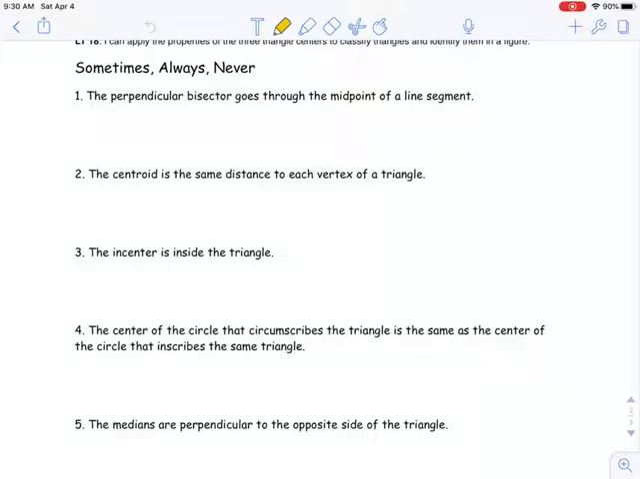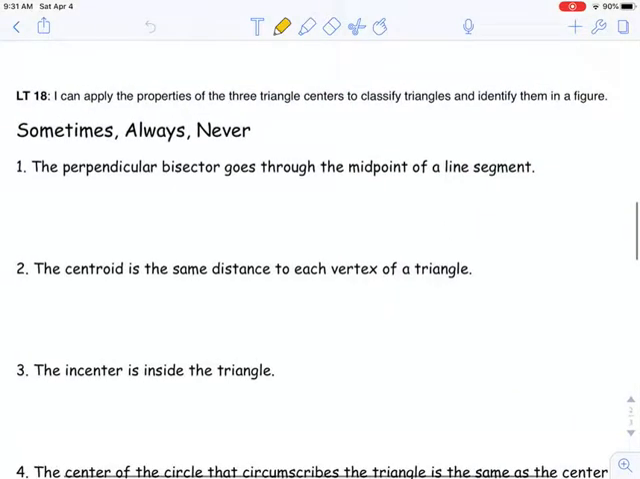So students, we're here and back on some sometimes, always, and never. We're going to start reviewing all the centers of the triangles that we learned and the segments that form them. So perpendicular bisectors go through the midpoint of a line segment. Now this is always true. Why is this always true? The term perpendicular bisector means it's cutting in half, so it goes through the midpoint.